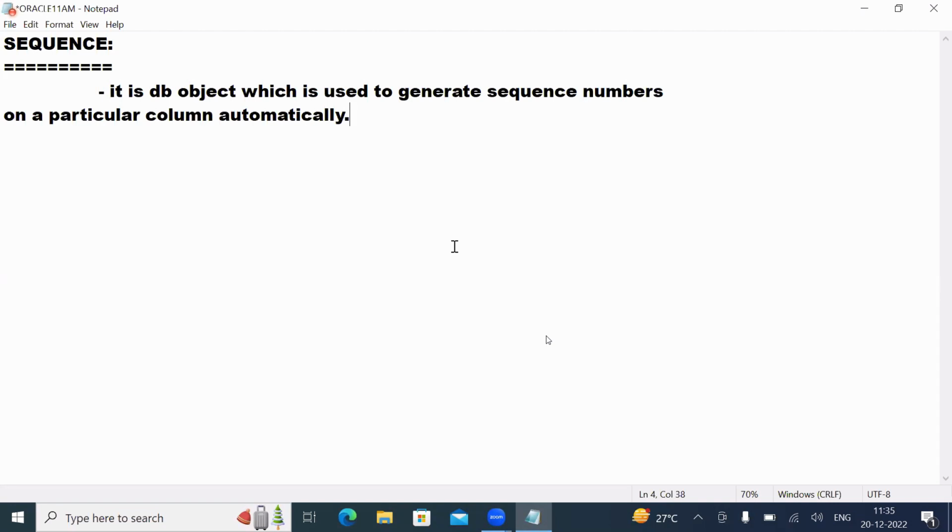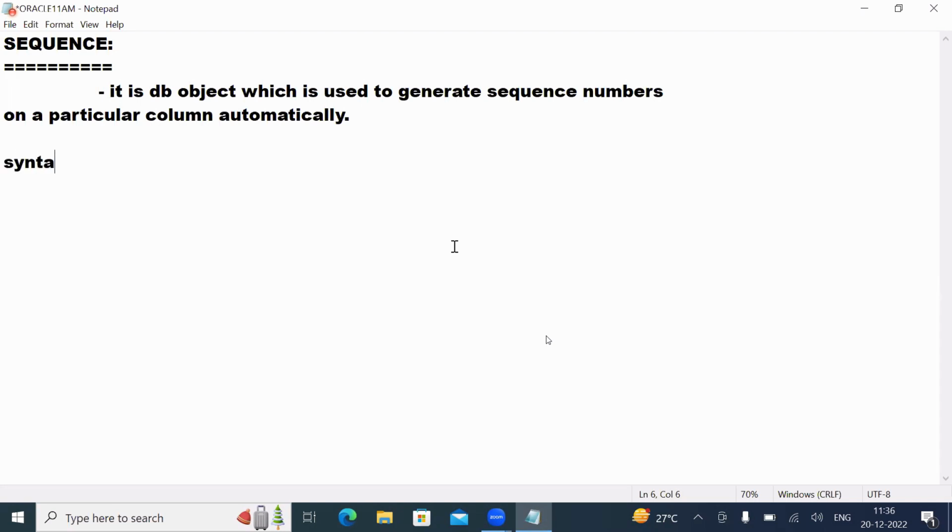And whenever you want to create this sequence object, we need to follow some sequence parameters. What kind of parameters do we have, and how can we set those parameters as per our requirement? Our requirement basis means customization. So your sequence number starts with which number, and from sequence to sequence, how much increment we should give. These kinds of customizations we can do with the help of some parameters. That is what we will see.